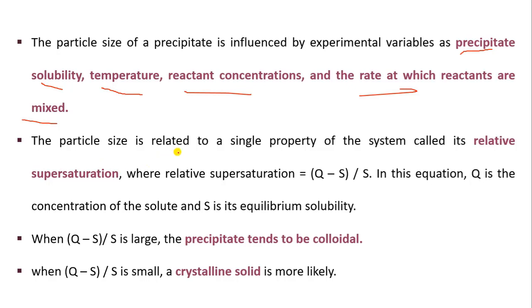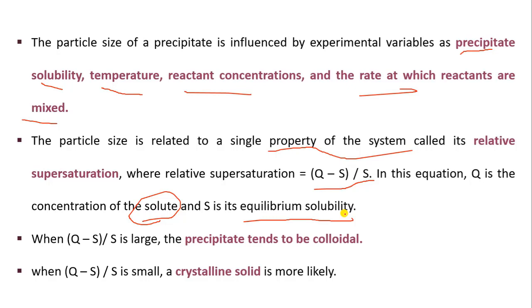The particle size is related to a single property of the system, known as the relative supersaturation, which is Q minus S divided by S. Q is the concentration of our solute, and S is its equilibrium solubility.